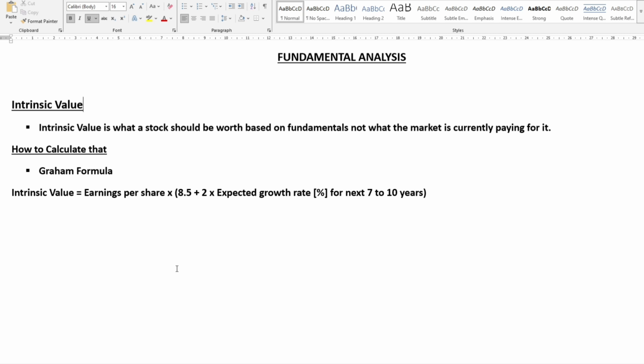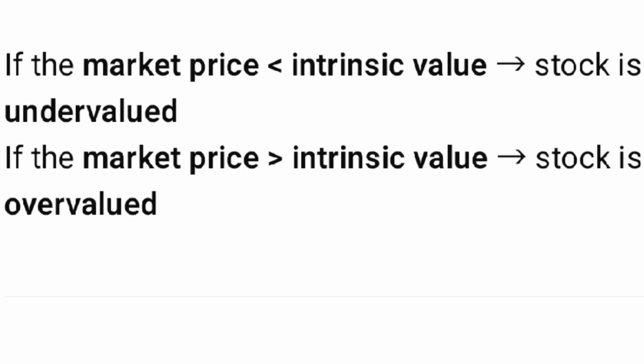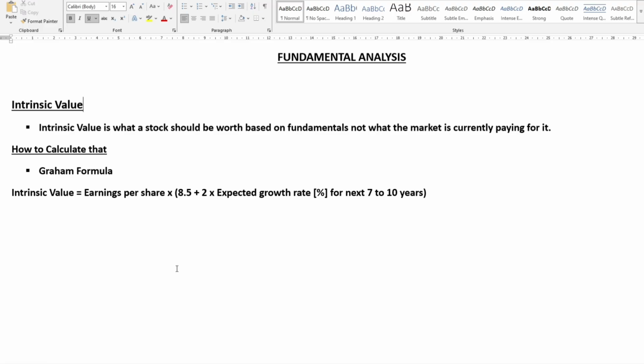If the market price is less than intrinsic value, the stock is undervalued. If the market price is greater than intrinsic value, the stock is overvalued. Always remember, an undervalued stock is always better than an overvalued one. So this is exactly what intrinsic value tells us.